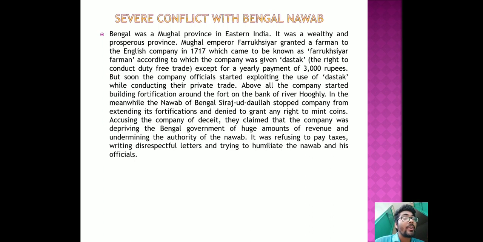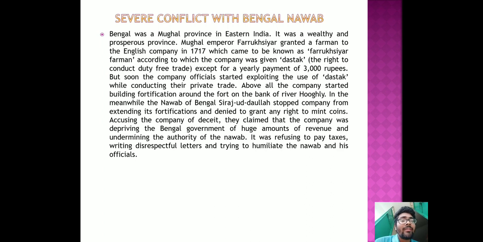Mughal Emperor Farrukhsiyar granted a farman to the English Company in 1717, and this came to be known as the Farrukhsiyar Farman. In this farman, the company was given dastak, that means the right to conduct duty-free trade, except for a yearly payment of 3,000 rupees.